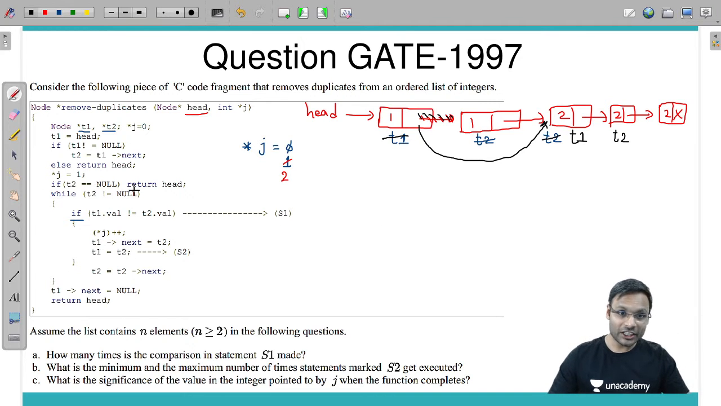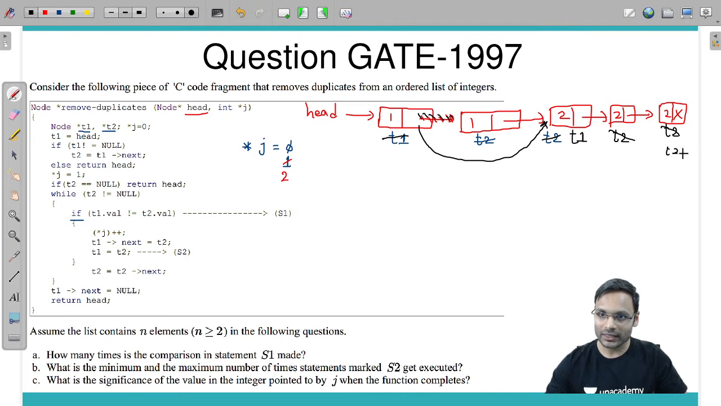Next, go up again. Condition: T2 not equal to null. Yes, true. Inside we go. T1 dot val not equal to T2 dot val? No, equal. Then outside, T2 equals T2's next. T2 here. Then go up again. T2 not equal to null, yes, true. Come inside. T1 dot val not equal to T2 dot val? No, both values are equal, so the if is false. T2 equals T2's next, which means T2 becomes null.